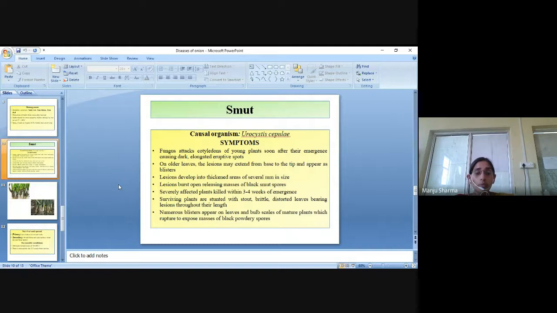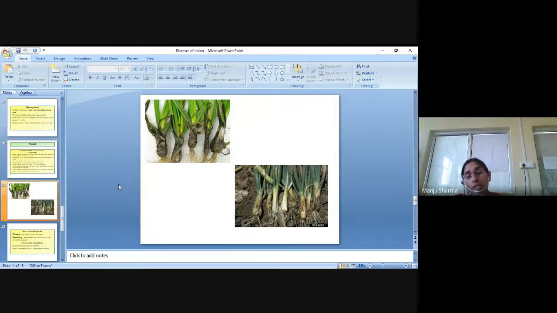Numerous blisters appear on the leaves and bulb scales of mature plants, which rupture to expose masses of black powdery spores. So these are the symptoms of the disease.